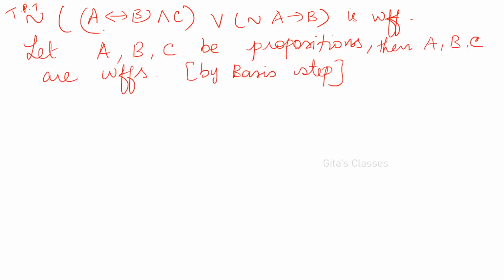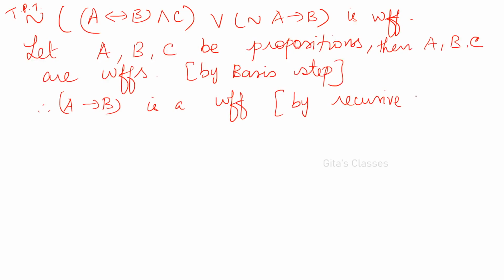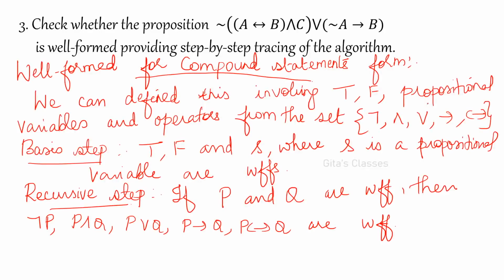Okay. Now let us consider the innermost bracket. Now I am going to apply biconditional between A and B. So therefore, A biconditional B is a well-formed formula by the recursive step. This is what is given in the recursive step, right?